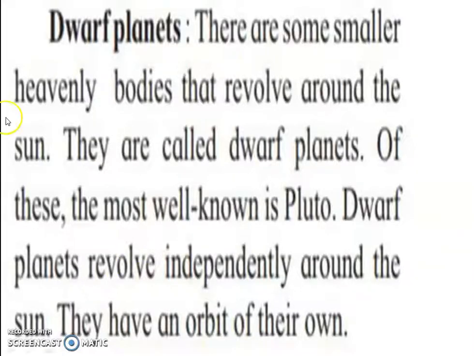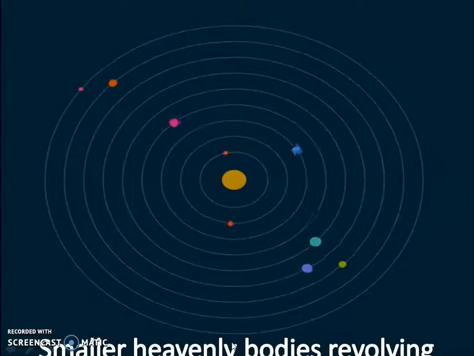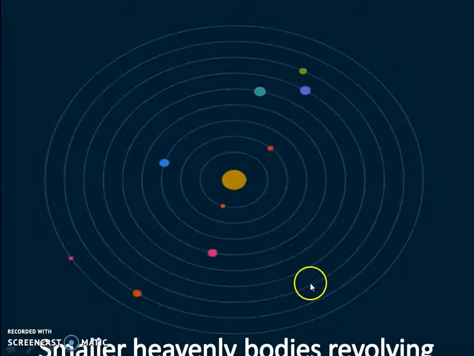Now we will learn about dwarf planets. There are some smaller heavenly bodies that revolve around the sun. They are called dwarf planets. Of these, the most well known is Pluto. Pluto is a dwarf planet. Dwarf planets revolve independently around the sun. They have an orbit of their own. Dwarf planet means heavenly bodies that are revolving around the sun.